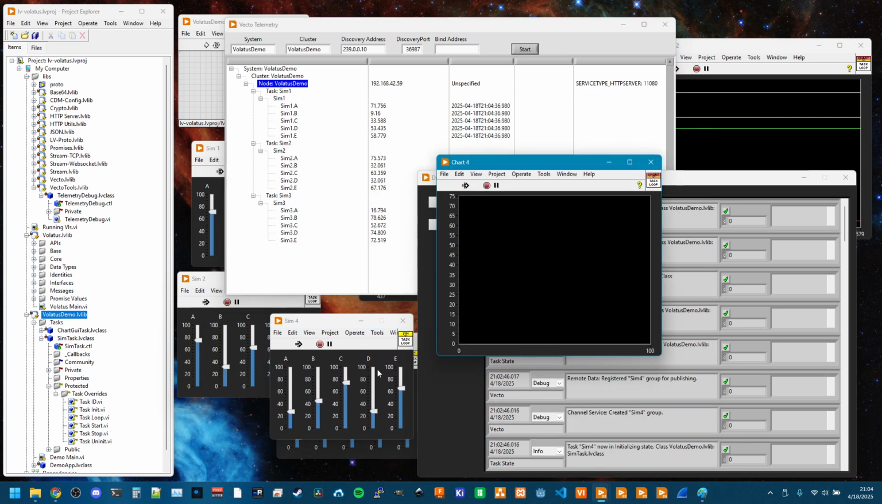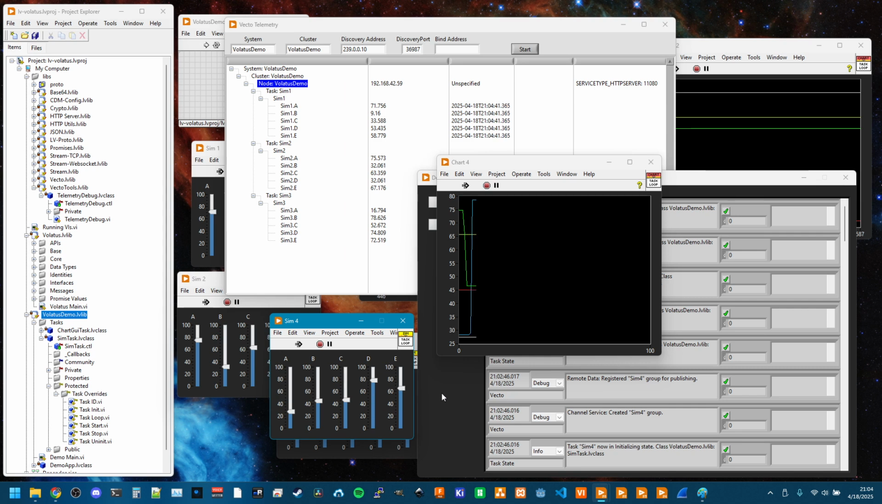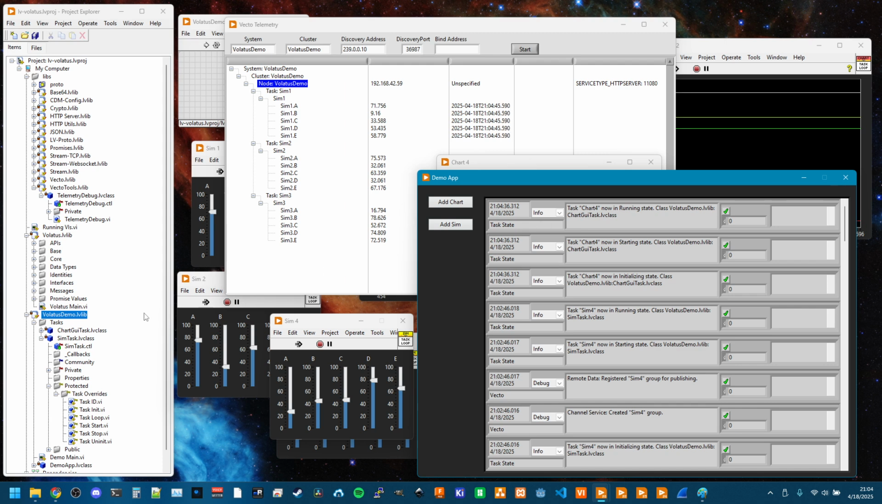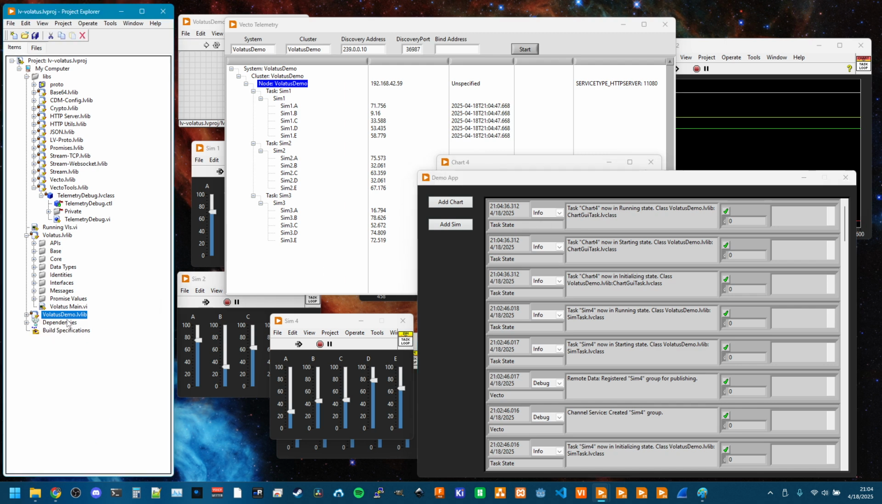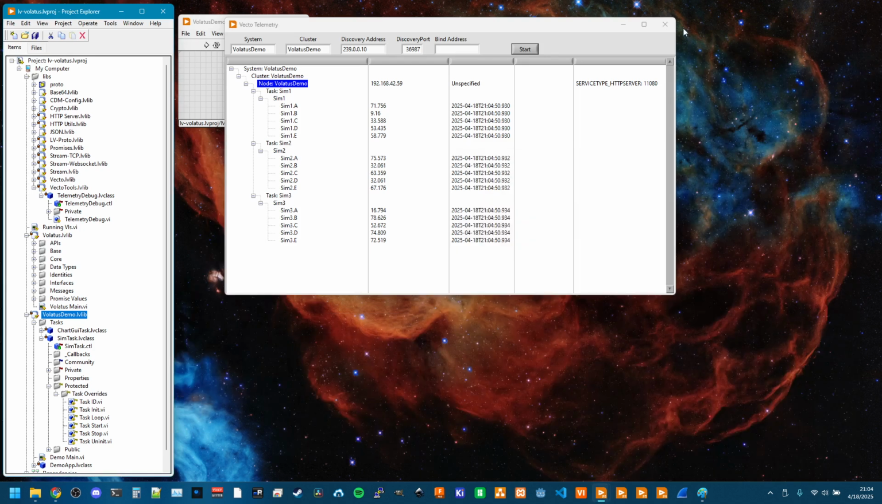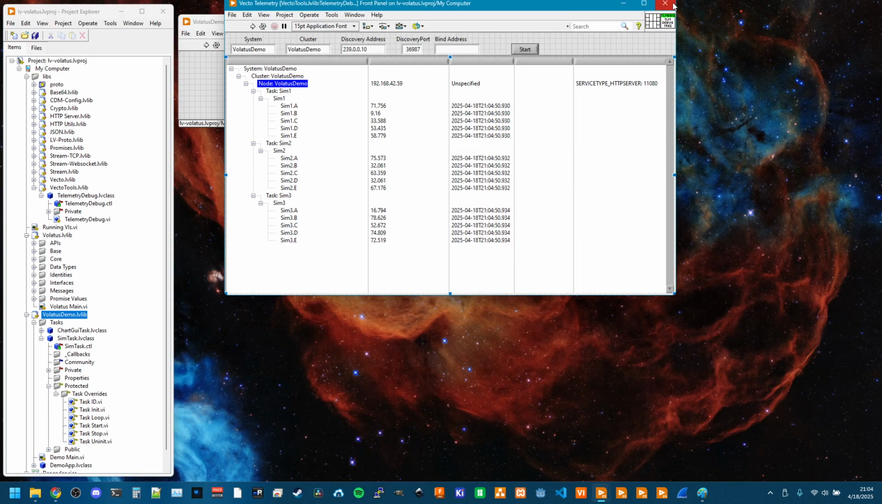And since I don't have a fourth chart yet, here's the data from the fourth chart. So yeah, this is getting pretty decent. If we take a look at the code that's part of this demo, go ahead and close that. It closes cleanly. Hooray.